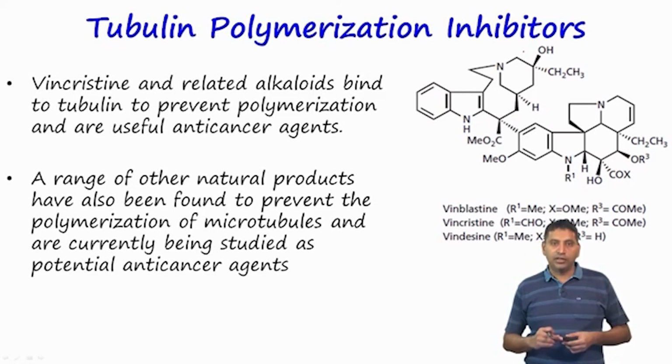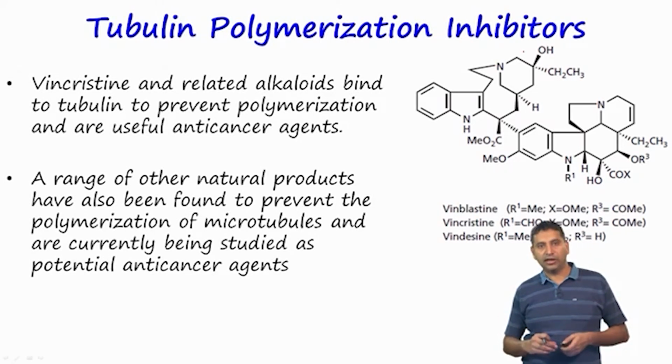An example is vincristine, vinblastine and so on. These are alkaloids which are extracted from natural sources, and they bind to tubulin and prevent the polymerization. These complex molecules have very useful anti-cancer activity, and some of the analogues of these compounds are being studied as potential anti-cancer drugs.